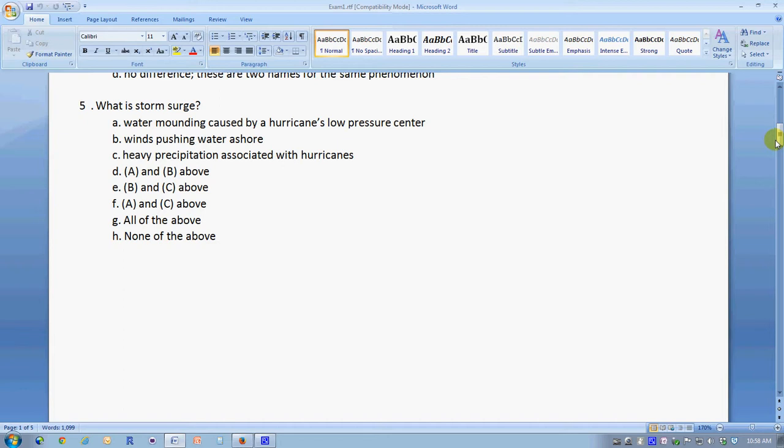And the largest factor affecting storm surge is the extreme winds, which push large quantities of water on shore. The heavy precipitation associated with hurricanes tends to not last long enough or be large enough to have a significant effect on sea level itself. It may raise it a few more inches, but the principal reasons for storm surge are A and B.